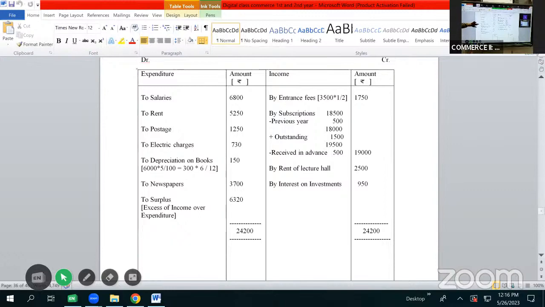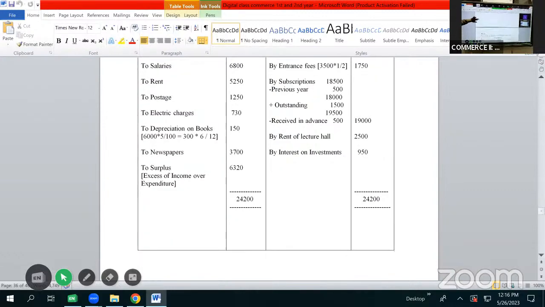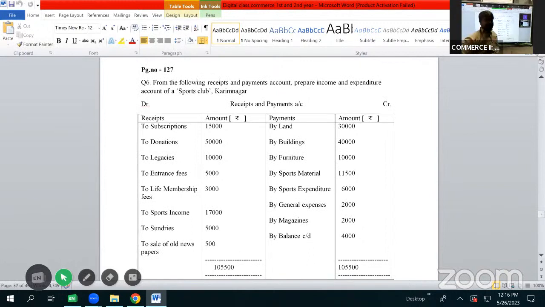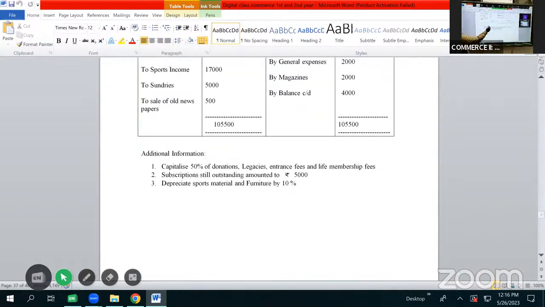Let us continue with next problem. Page number 127, question number 6. From the following receipts and payments account, prepare income and expenditure account of a sports club, Karimnagar. Here is the receipt and payment account given, provided with some additional information.